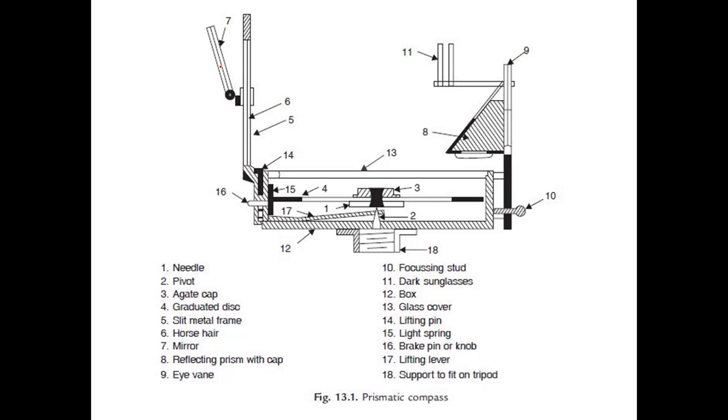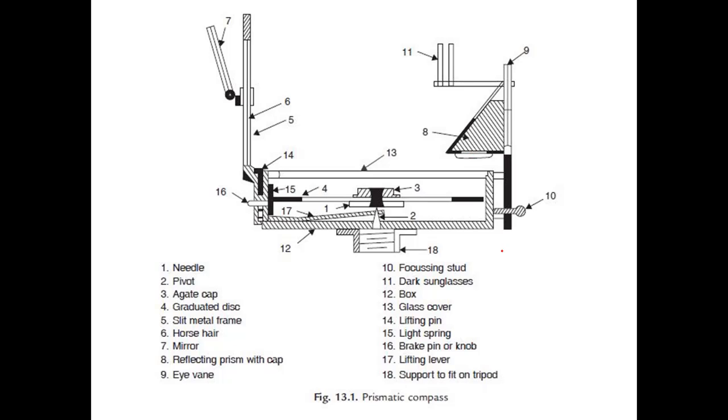Seventh one is the mirror. The mirror is used to bisect the object easily. And the eighth one is the reflecting prism with cap. Here we have an arrangement with some glass pieces. During the sunny season, because of the sun's effect, we won't get a clear vision of our readings.